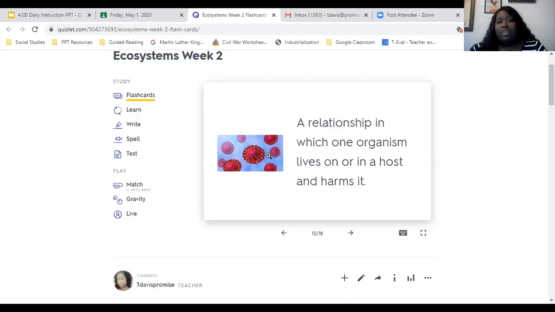So like when you catch the common cold or the flu, that virus that causes the cold, or it's actually two viruses that cause the cold, I think it's the rhinovirus, and then it's not the coronavirus, it's like another coronavirus or something. And then there's the flu, and there's like 4 or 5 different strains of the flu. All of those are parasites.